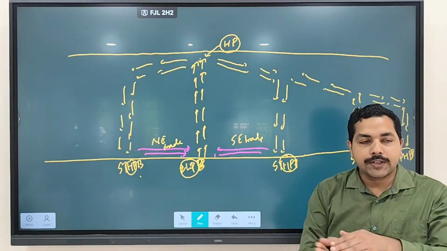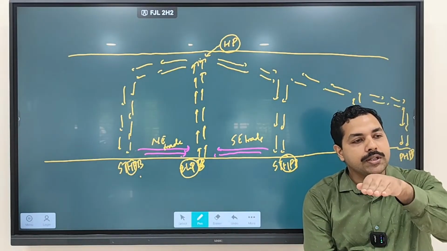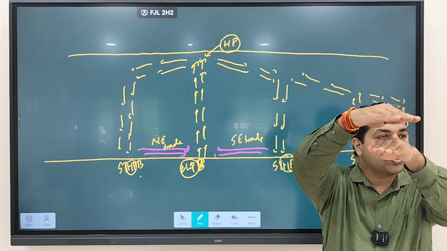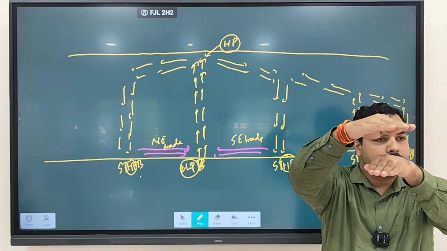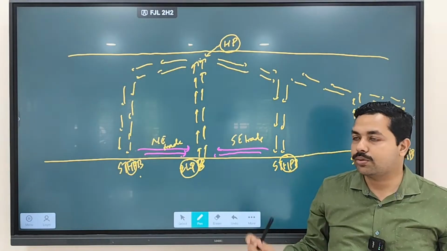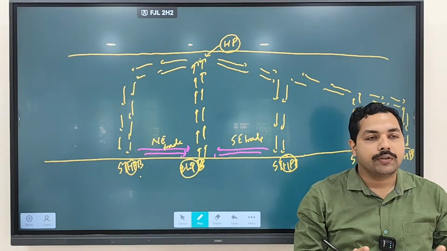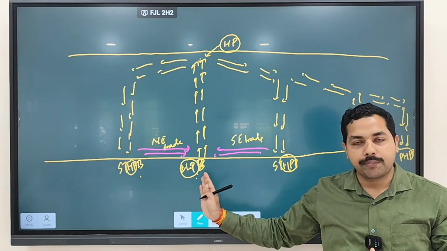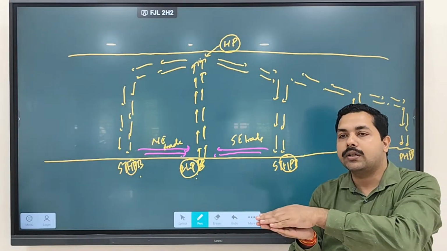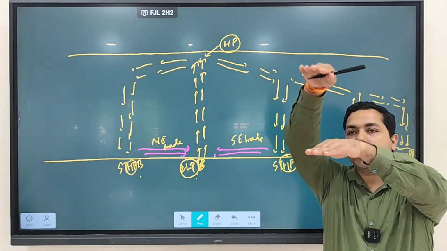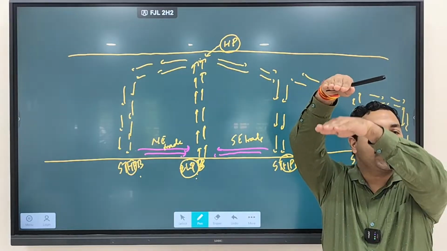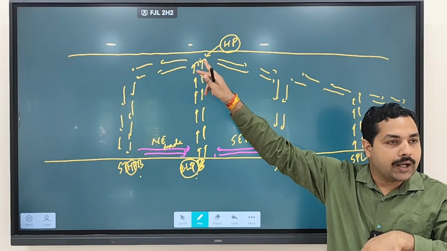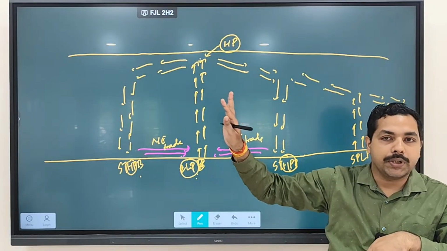Clear? From here, expansion is happening. At the lower part, expansion is happening. But at the higher part, what is happening? Compression is happening. Compression means which pressure is going to be formed? High pressure is going to be formed. Okay, so remember what we discussed. At the equatorial region, more sunlight means heating will happen. As a result, at the lower level expansion is happening, but at the high level, compression will happen. When compression is happening here, high pressure is going to be formed at the upper atmosphere.